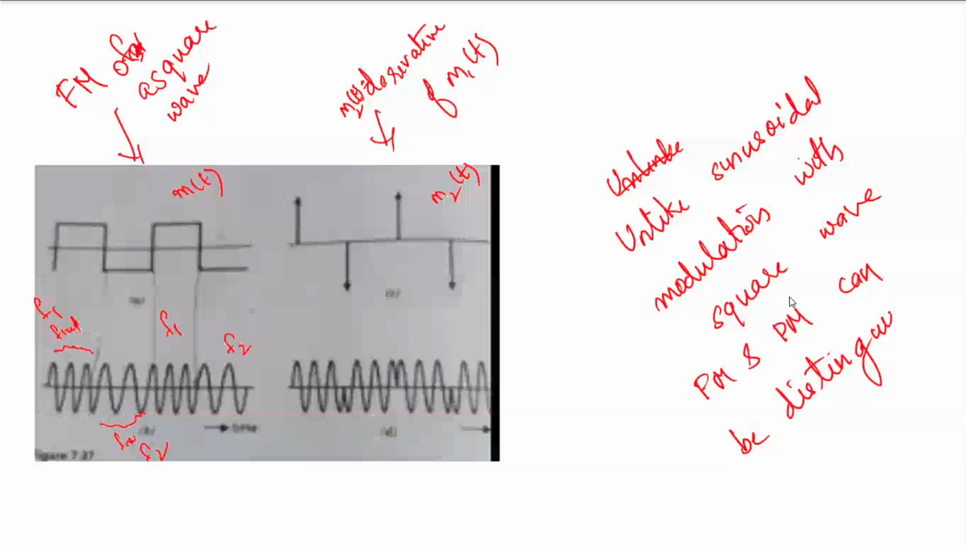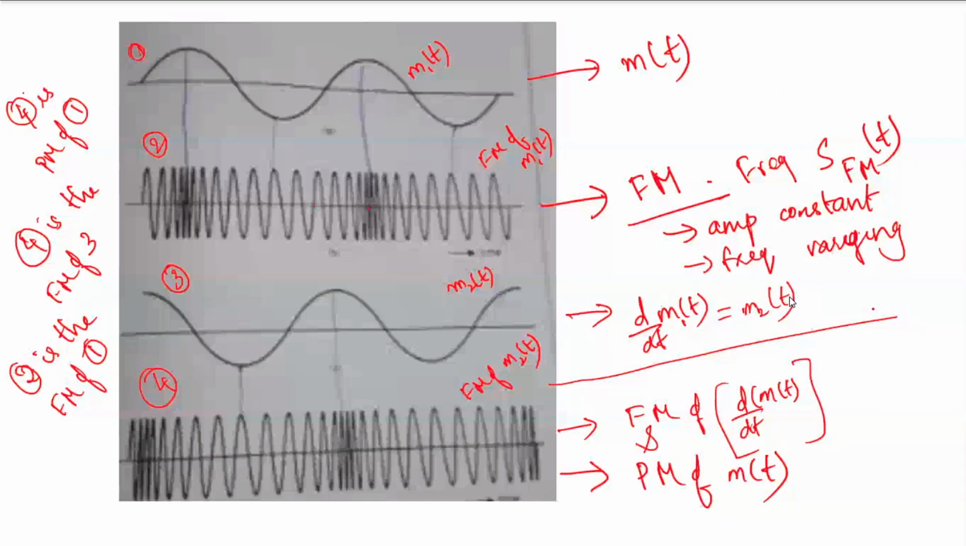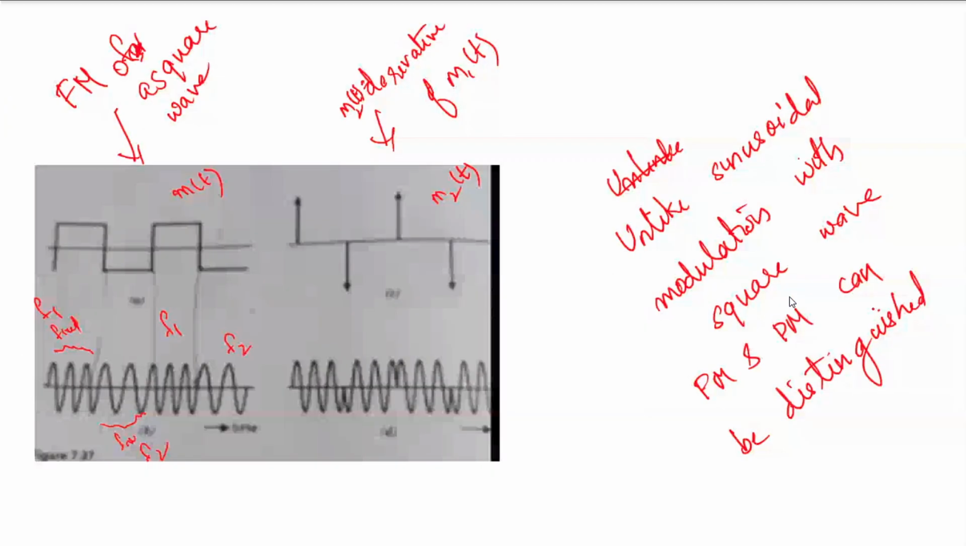See here, if you are just seeing the second and fourth signal, you will not understand whether it is an FM or a PM. For sinusoidal signals, recognizing FM and PM will be a difficult task. Signals 1, 2 and 4 almost look the same, just a phase shift kind of thing. You will not easily be able to identify which is the phase modulated signal and which is the frequency modulated signal. But for a square wave, that is not the case. You can comparatively easily identify.